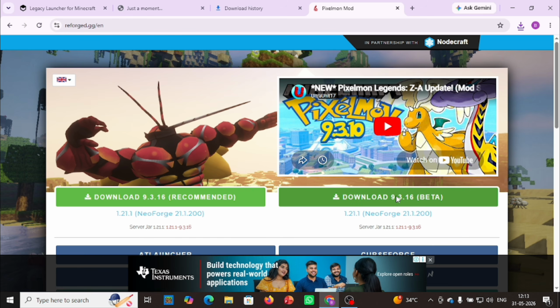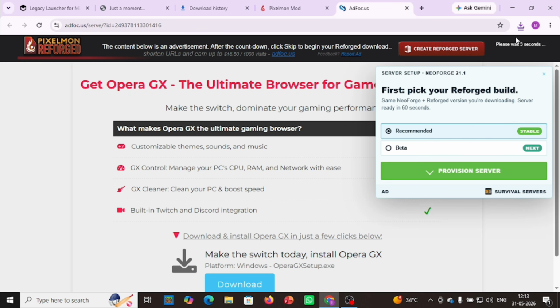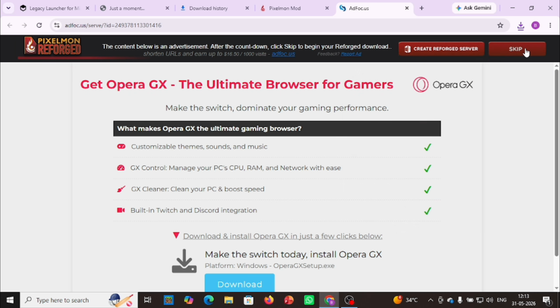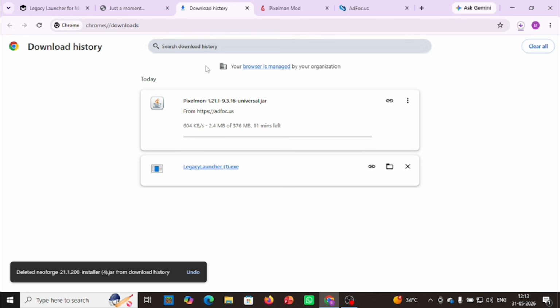Just click on it, and there will be a timer going up in the upper right corner of the screen. Just skip it when the timer is over and your download will start.